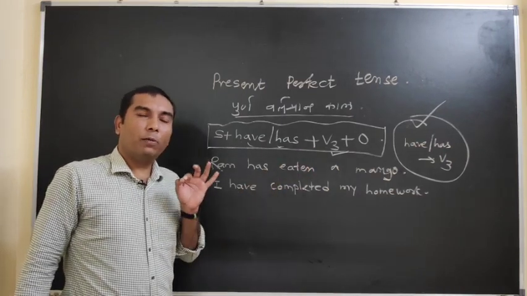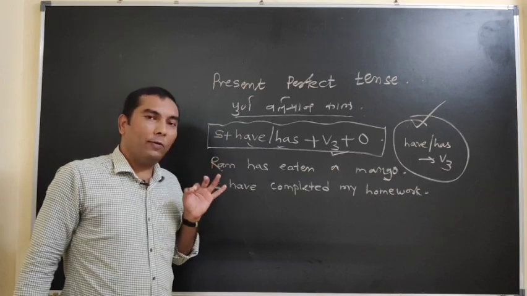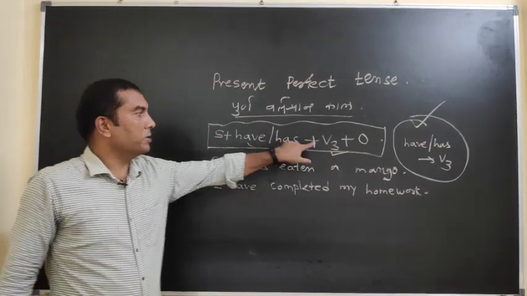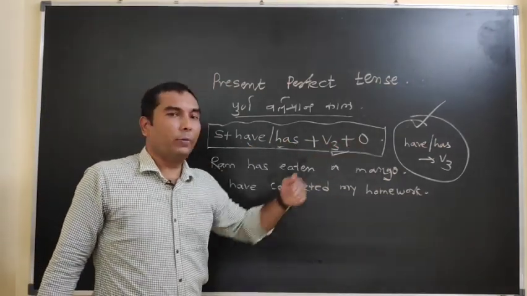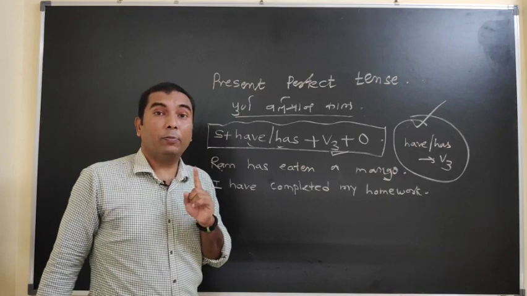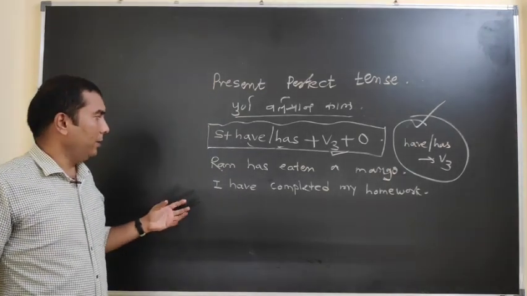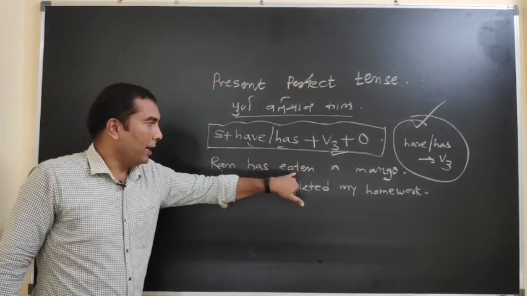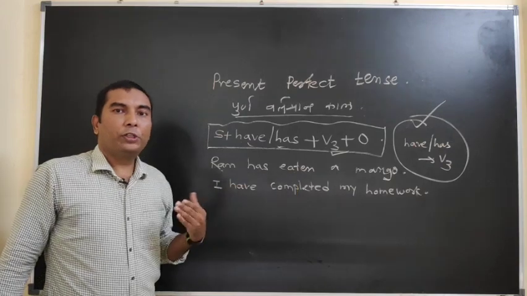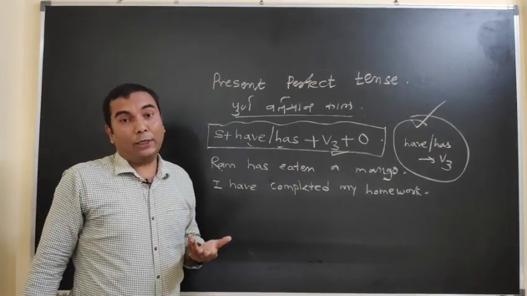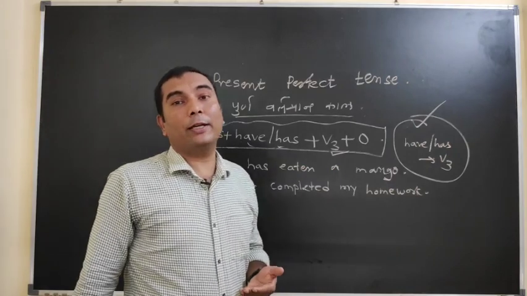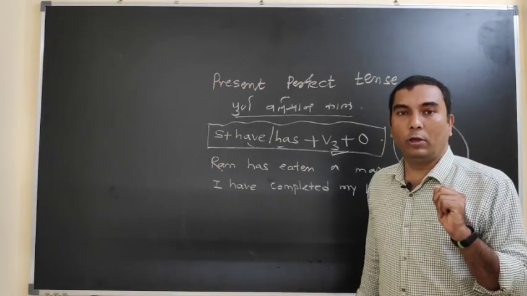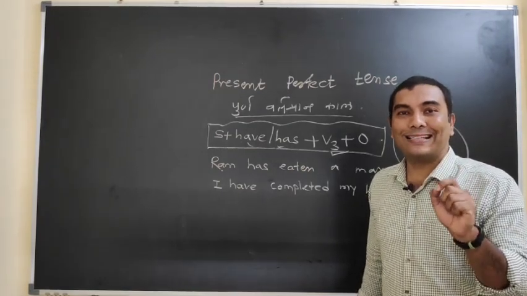There is always a proper formula: when have and has are in the sentence, and after that the verb's third form, then it is the present perfect tense. Look at it again. Here the subject is Ram, has is a supporting verb, and after that eaten is the third form. For the use of present perfect tense in written as well as spoken form, you should know the three forms of the verb. That is the most important necessity.